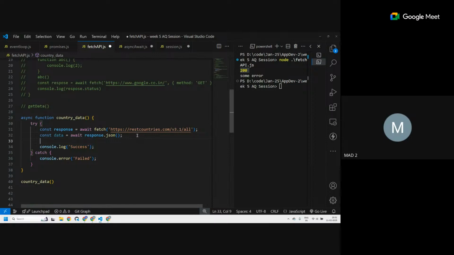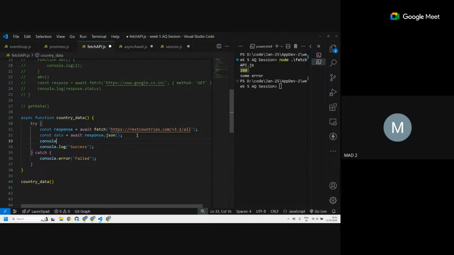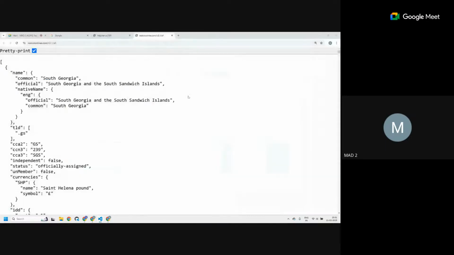Otherwise, what is the use? How do I print this data? Anyone knows? If I just write data, it will spit out a whole bunch of things. I want to just print something out. Stringify or JSONify or something like that? No, this JSON is already there. It's like a dictionary, but I want to print. Suppose I only want to print